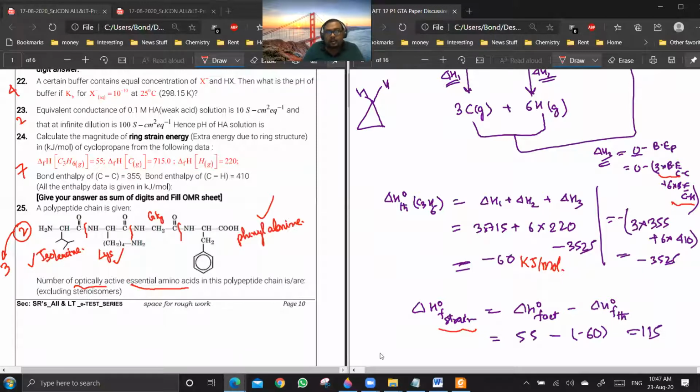Now, if it is resonance energy, then the delta H, meaning the difference between actual and theoretical, will be negative because energy is always released during resonance. If it is ring strain, the energy will increase because you have to give energy to make an unstable molecule. So in this case, it is actual minus theoretical. It is 55 minus 60. It is 150. They are asking for the sum of digits, so the answer is 7.